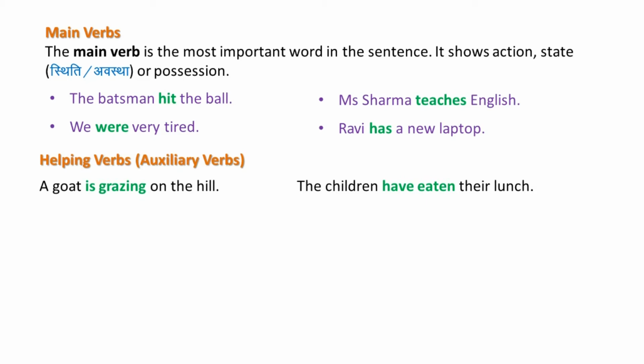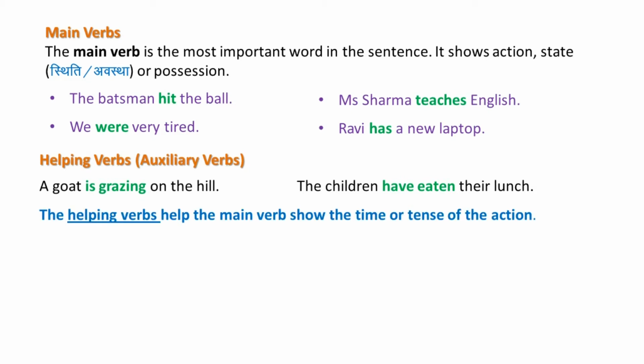I hope you have noticed that in the sentences we just read, the verbs consist of more than one word. There are main verbs grazing and eaten, and there are the helping verbs is and have that are used before the main verbs. These helping verbs help the main verbs show the time or tense of the action.